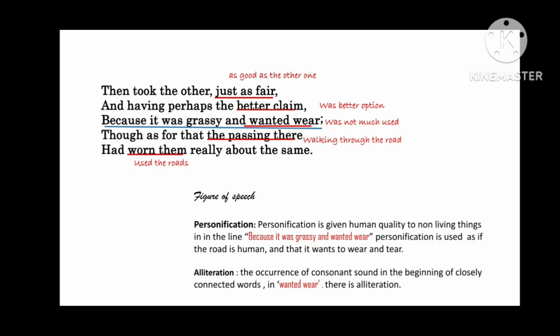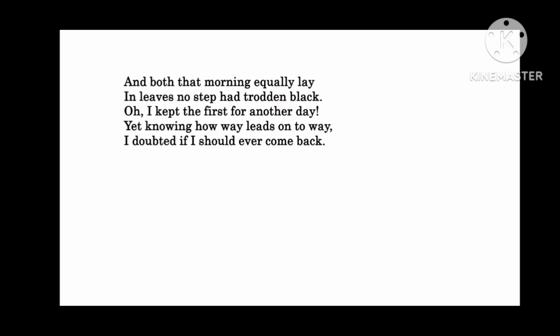Second figure of speech is alliteration. Alliteration is the occurrence of the same consonant sound in the beginning of closely connected words. So in "wanted wear," the w sound is repeated, so there is alliteration.